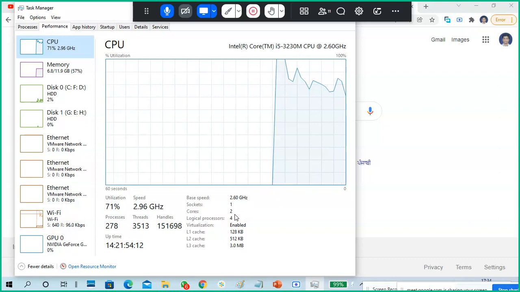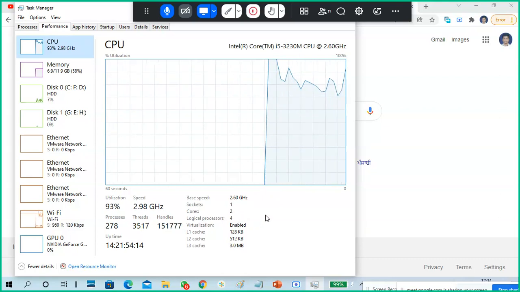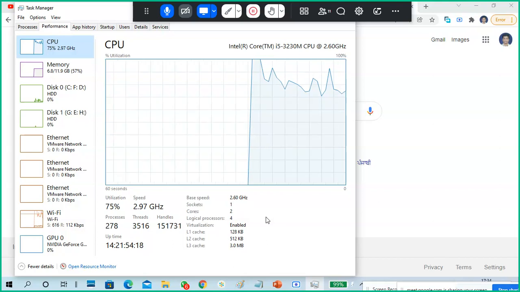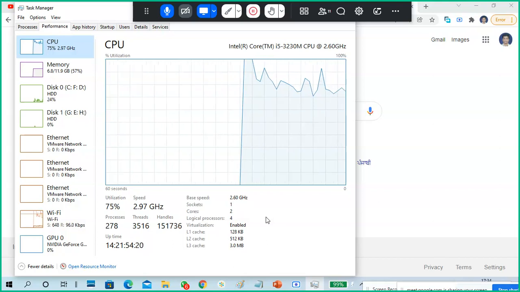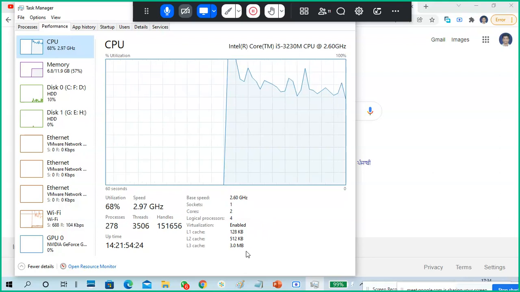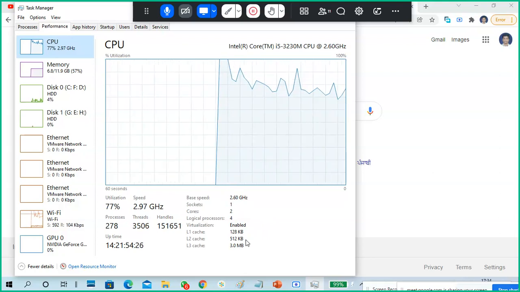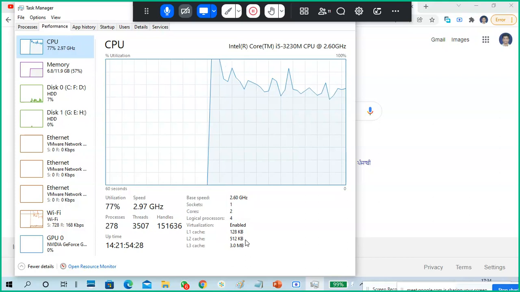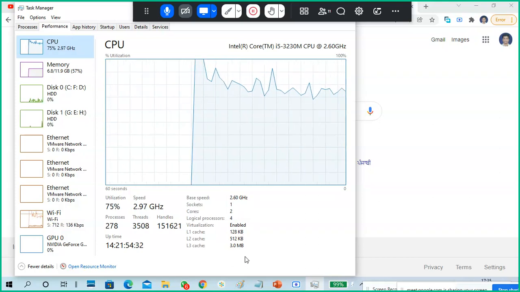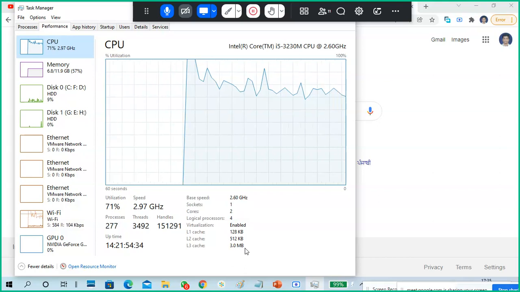Sockets 1, cores 2, logical processors 4, means 2 into 2 becomes 4. And cache memory: L1, L2 are normally built in inside, a stable thing. L3 is variable. This is a 3 MB cache memory only.